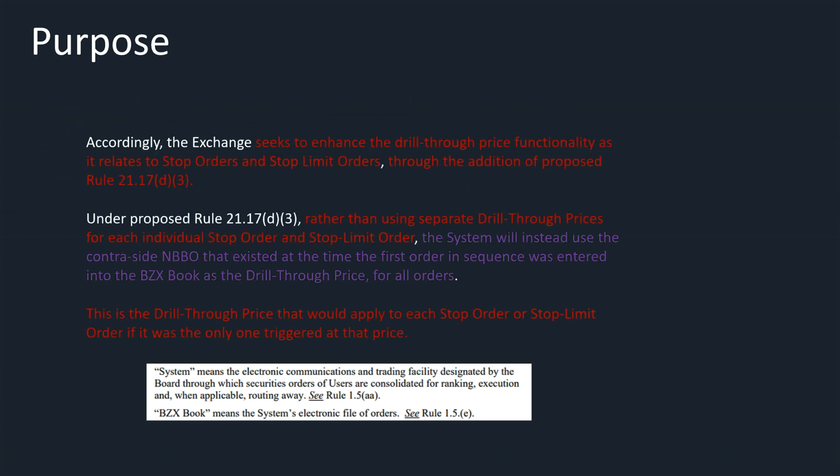Accordingly, the exchange seeks to enhance the drill through price functionality as it relates to stop orders and stop limit orders through the addition of this proposed rule. Under proposed rule 21.17D3, rather than using the separate drill through prices for each individual stop order and stop limit order, the system will instead use the contra side national best bid and offer that existed at the time the first order in sequence was entered into the book as the drill through price for all orders. This is the drill through price that would apply to each stop order or stop limit order if it was the only one triggered at that price.